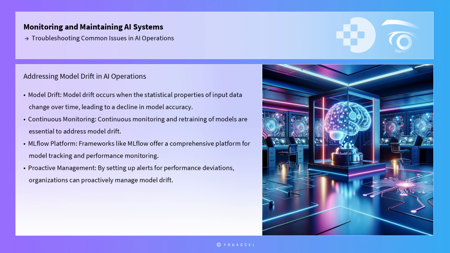Another prevalent challenge in AI operations is model drift, which occurs when the statistical properties of input data change over time, leading to a decline in model accuracy. To address model drift, continuous monitoring and retraining of models are essential. Frameworks like MLflow offer a comprehensive platform for model tracking, enabling professionals to monitor model performance metrics and implement retraining schedules automatically. By setting up alerts for significant deviations in model performance, organizations can proactively manage model drift, ensuring the AI system remains accurate and reliable.